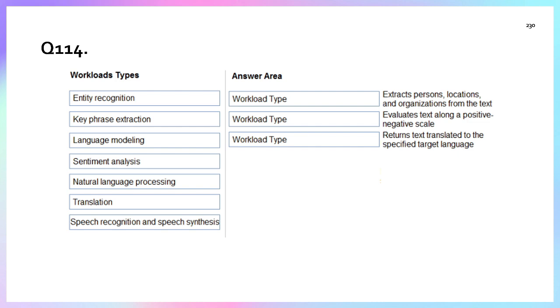So for statement 2, sentiment analysis is best. And statement 3: return text translated to a specific target language. That is part of translation. So first is entity recognition, second is sentiment analysis, and third is translation.